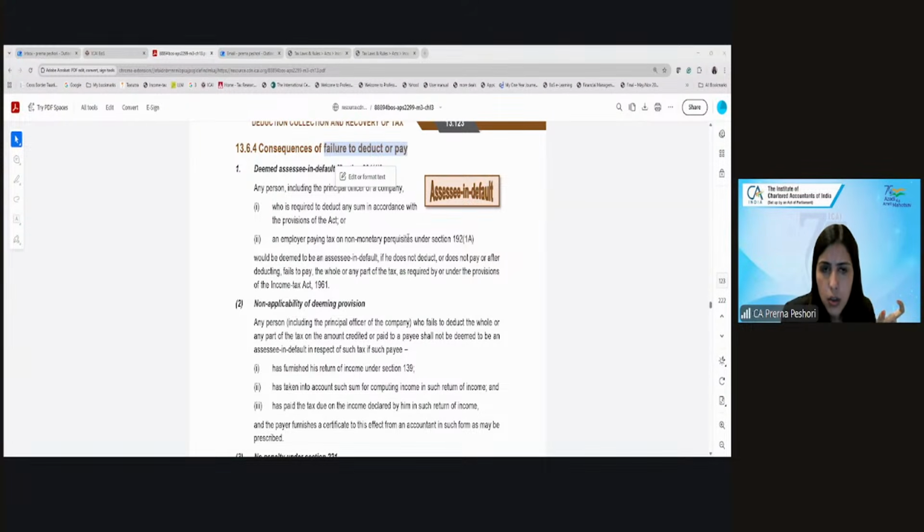So the person who is required to deduct and has not deducted, or he has deducted but not paid, would be deemed to be an assessee in default.